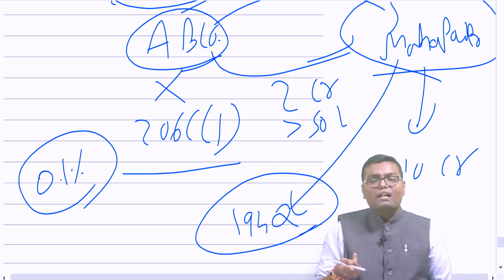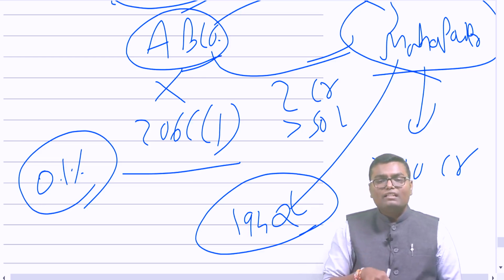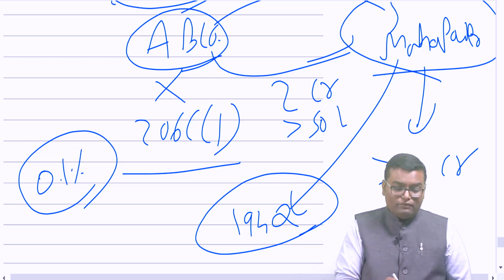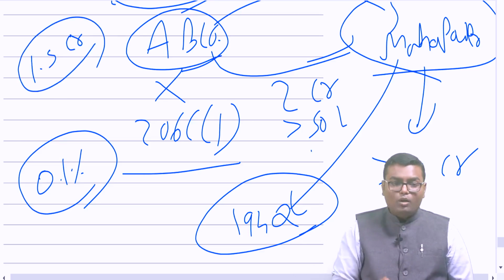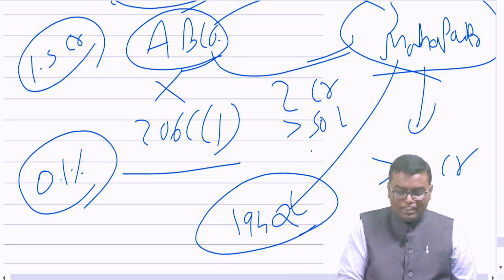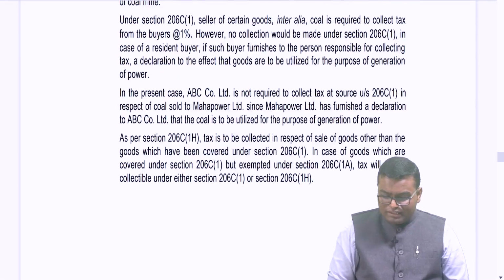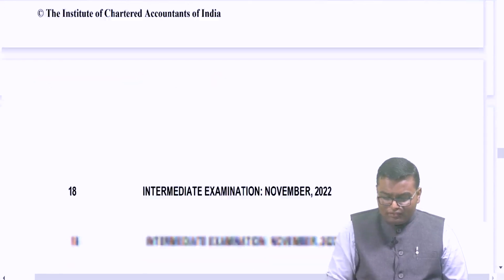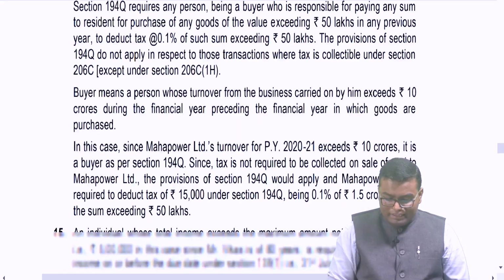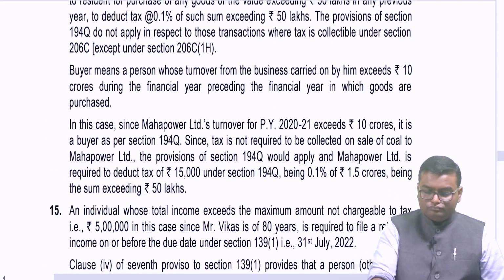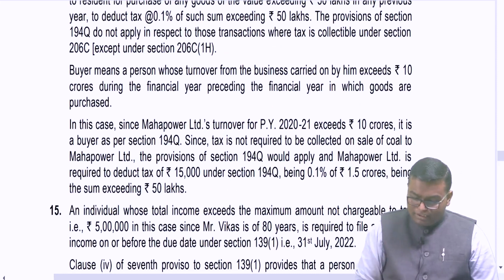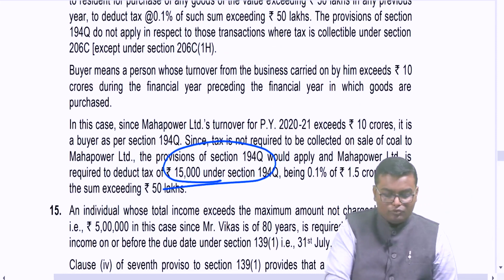Over here Mahapower Limited will deduct TDS of ABC Company Limited on rupees 1 crore 50 lakh, that means over and above 50 lakh. 0.1%. So 1 crore 50 lakh into 0.1%. Basically the TDS will be deducted under 194Q, and that means 15,000 TDS to be deducted. 194Q. Are you getting this, people?